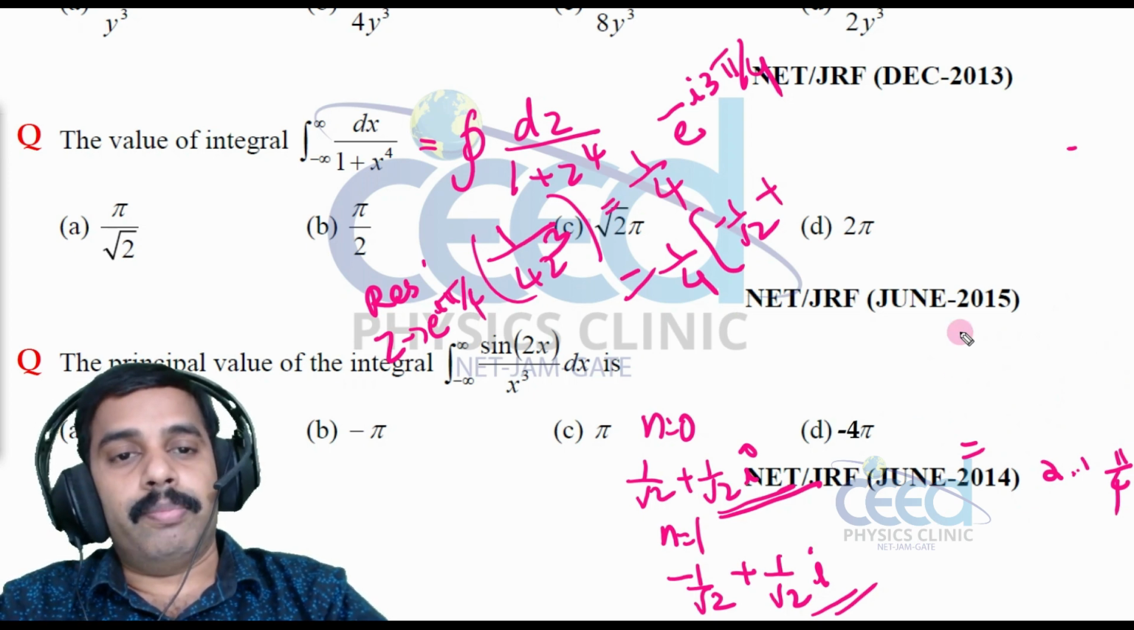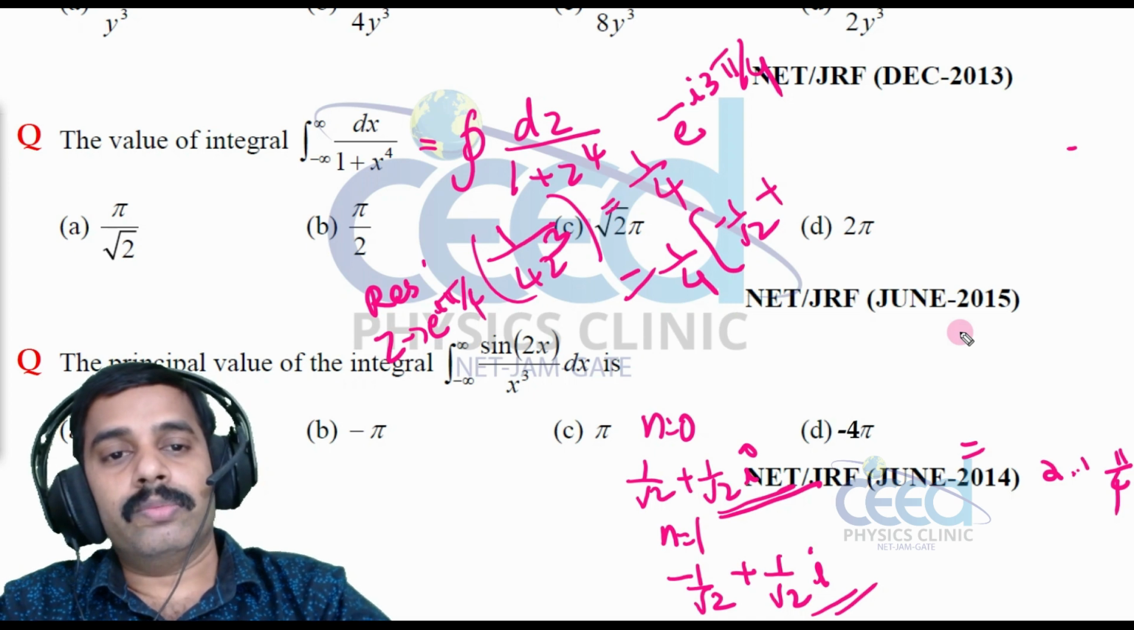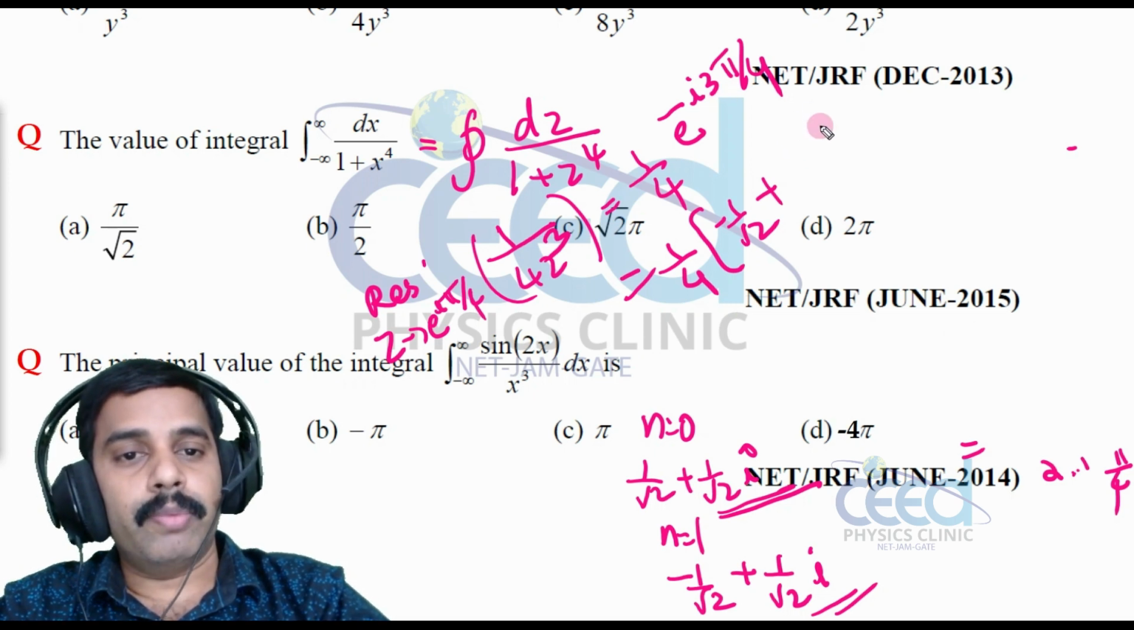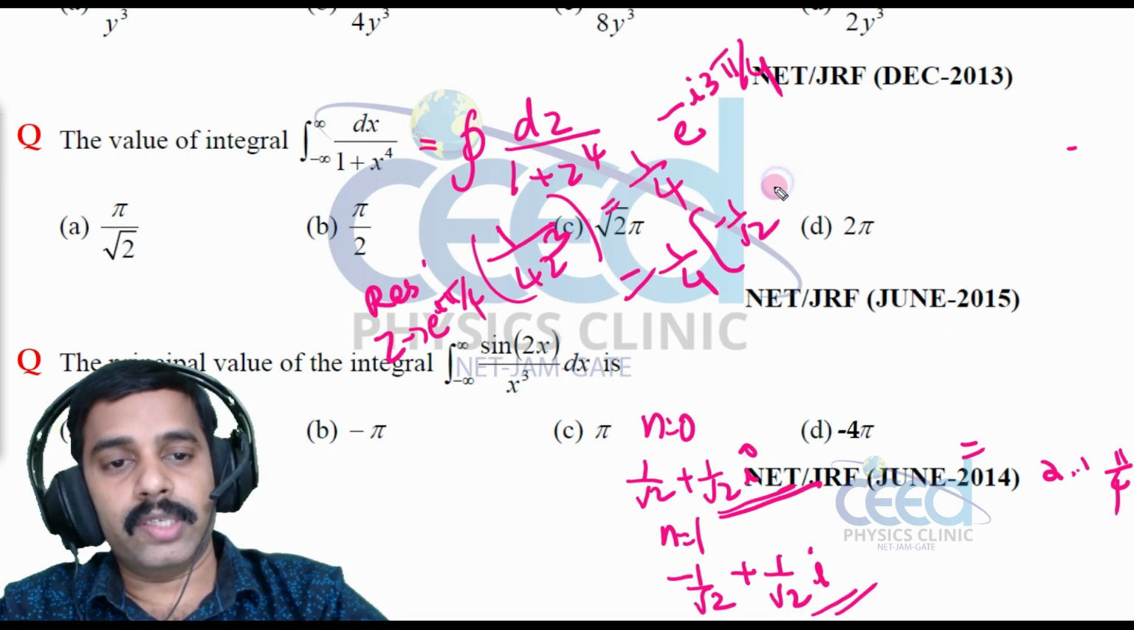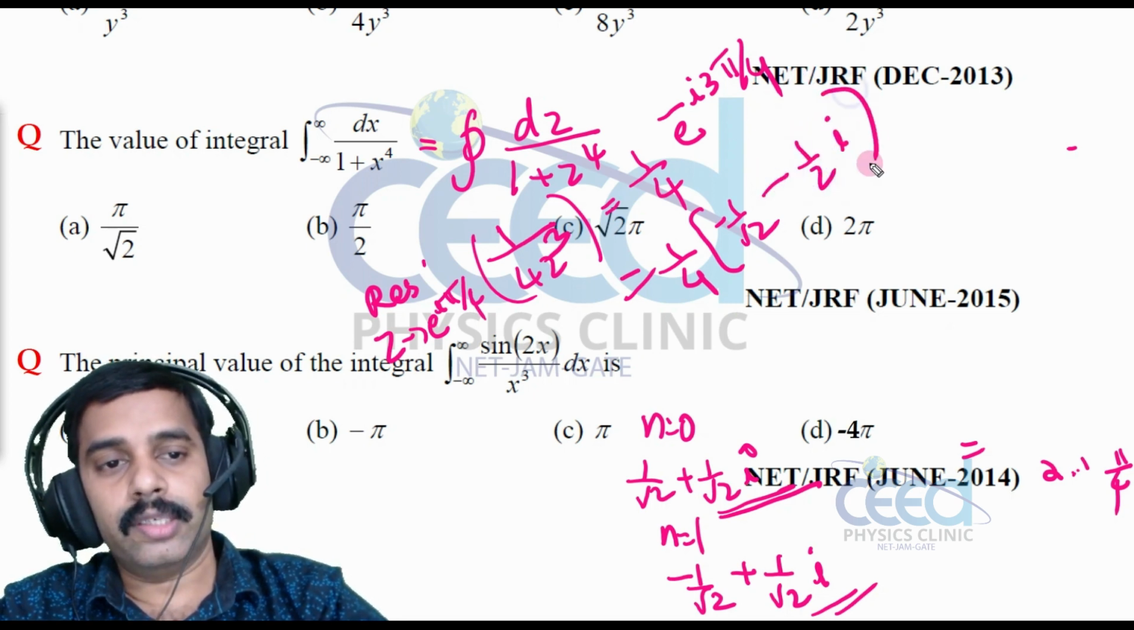Minus i sin 3π by 4, right? So that is sin of minus 3π by 4, which means minus of sin θ, and θ is 3π by 4. So minus 1 by root 2 i, right?